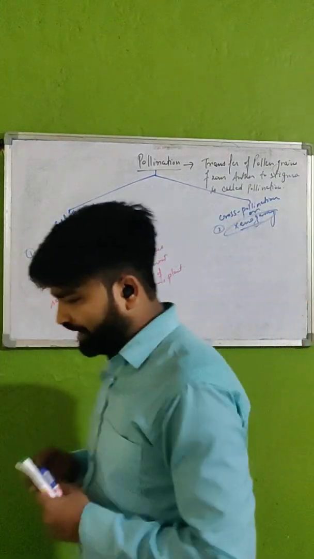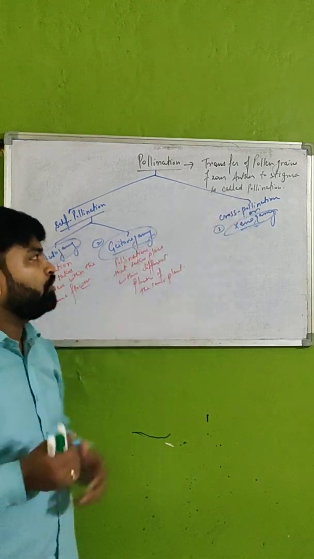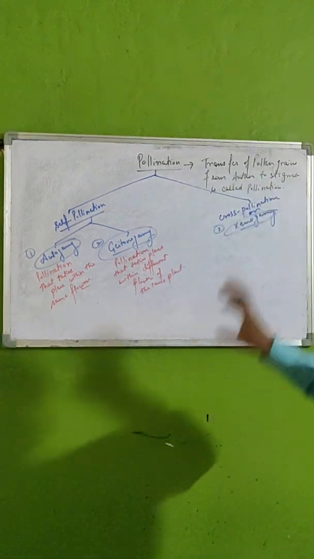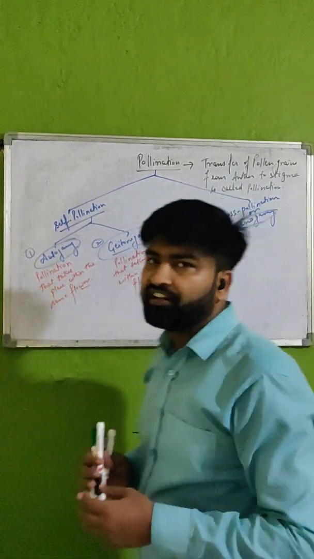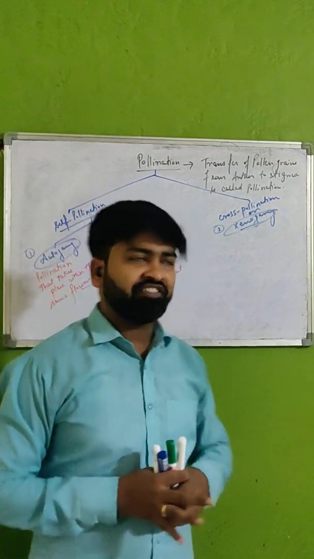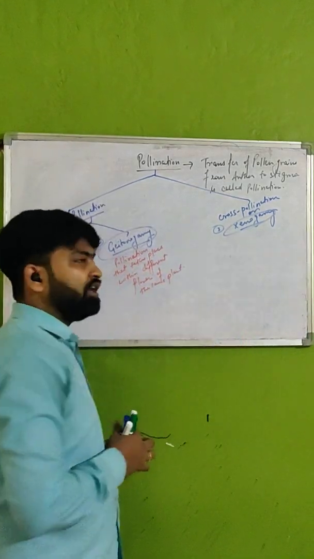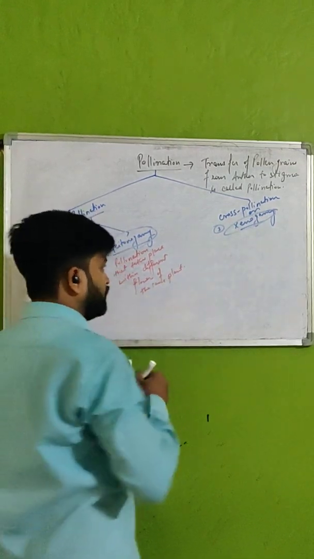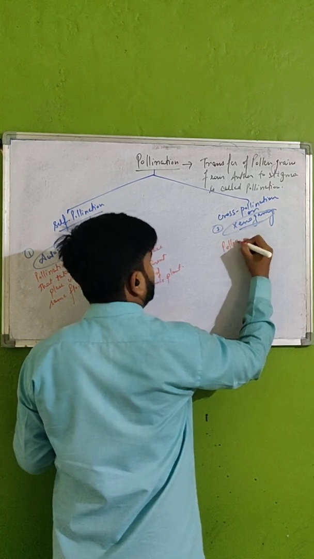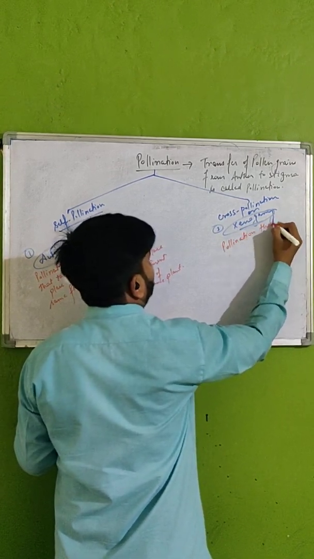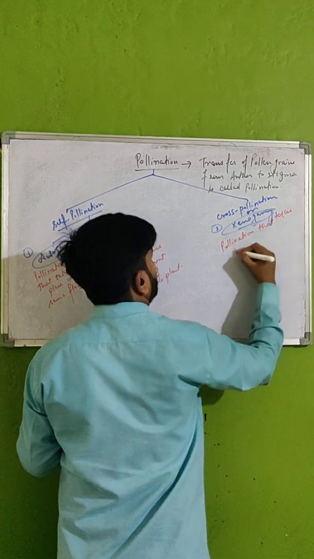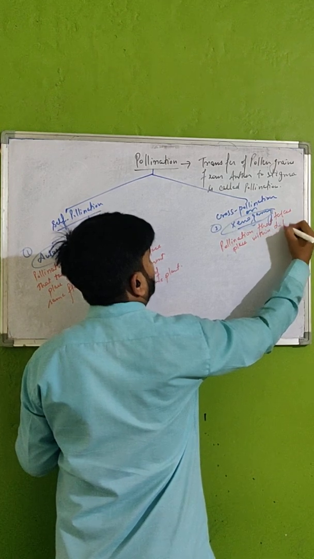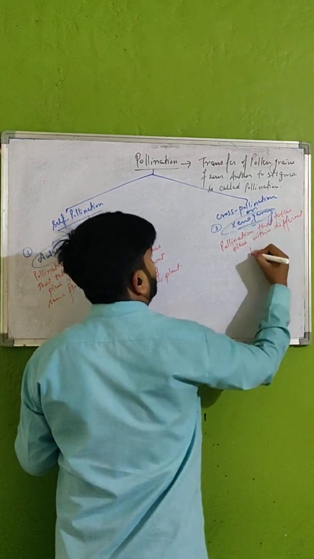Now if we talk about xenogamy, as I have told you, it is a type of cross-pollination. So cross-pollination means the transfer of pollen grains within different plants. Okay? So here the pollen grain will transfer from one plant to another. That is known as xenogamy. Pollination that takes place within different plants.